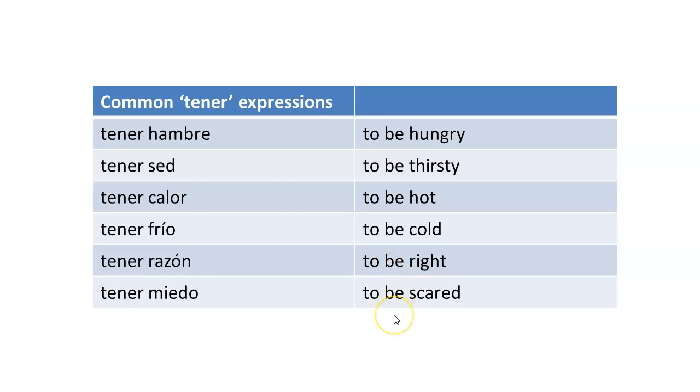Okay, so let's go ahead and start the practice part. So how would you say in Spanish, I am hungry? And again, we don't use the verb to be in Spanish. You have to say, I have hunger. So I am hungry, ¿cómo se dice? Tengo hambre. Literally, I have hunger, but it means I am hungry. Tengo hambre.